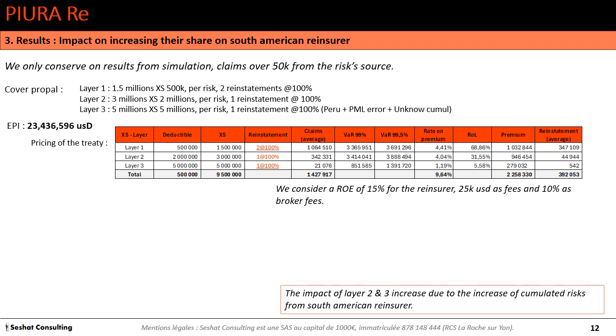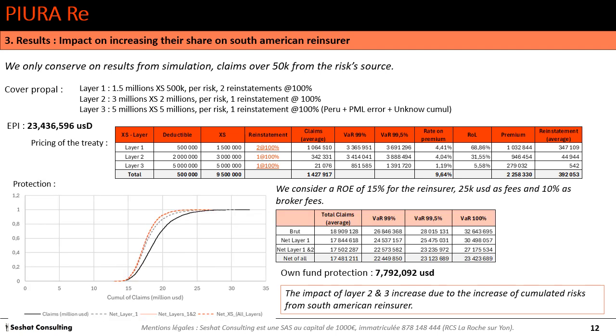So now you can see the distributions of the cumulative of claims by applying the distribution gross of reinsurance, net of layer 1, net of layer 1 and 2, and net of the 3 layers. So here we estimate that the impact on the own fund protection for PIURA is about 7.79 million US dollars.